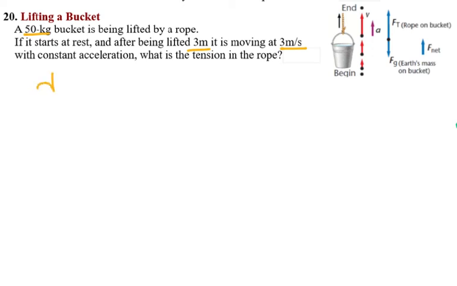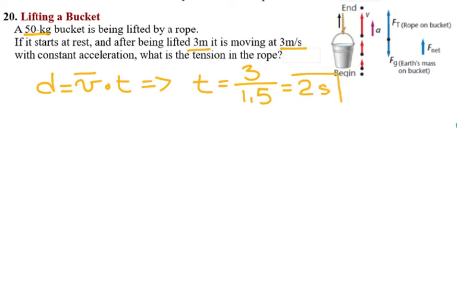Because I have the distance and the average velocity, I can find the time. The distance is 3 meters, initial velocity is 0 but the final is 3, so the average is 1.5. So it's going to take 2 seconds to get to this final velocity.